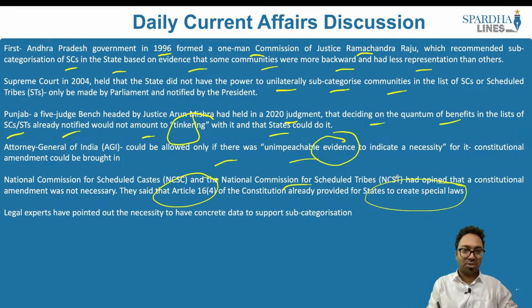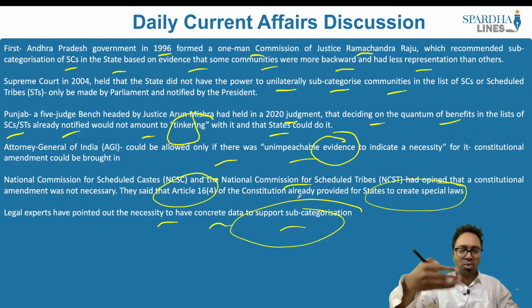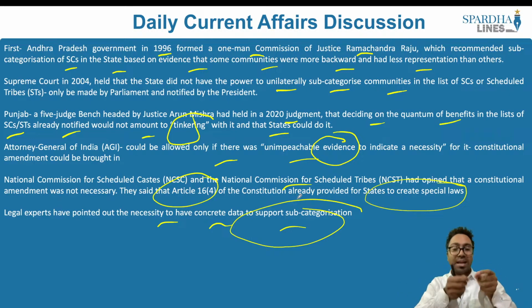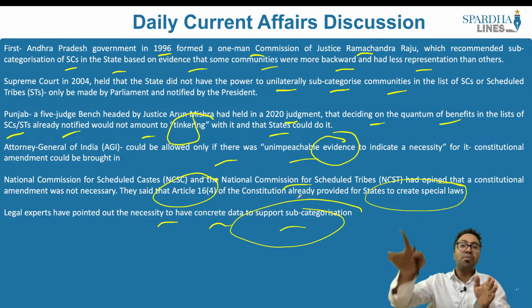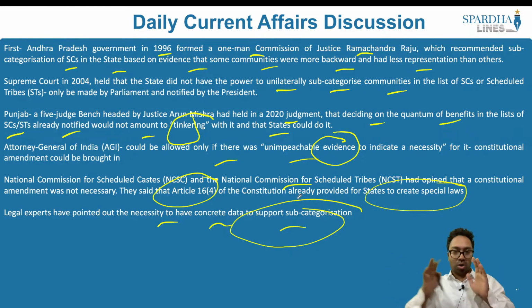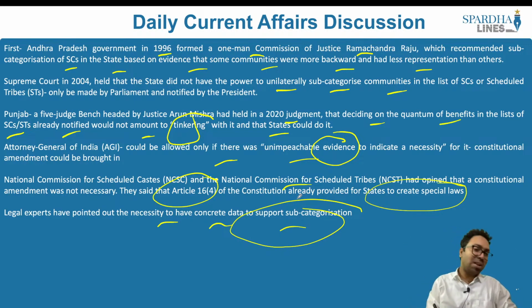So the legal experts have now pointed out the necessity to have concrete data to support categorization. Parliament would be able to do anything. So the Supreme Court has to decide right now whether the constitutional amendment is required or not, and whether sub-categorization can be taken up by the state governments. Parliament, yes, they would be able to do so, but whether the states can do it or not should be ultimately decided by the Supreme Court. That is what this article is all about.